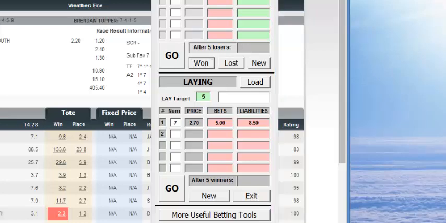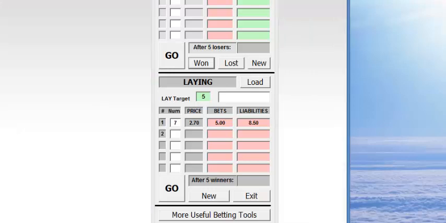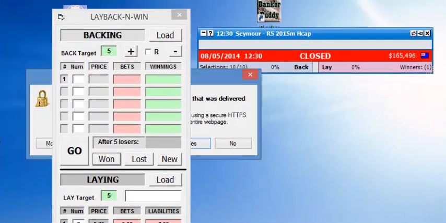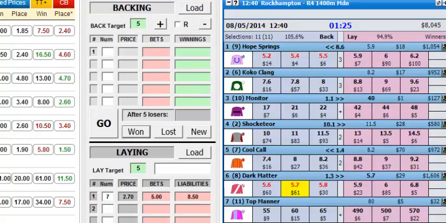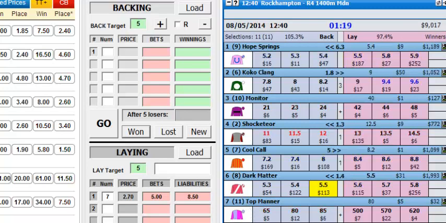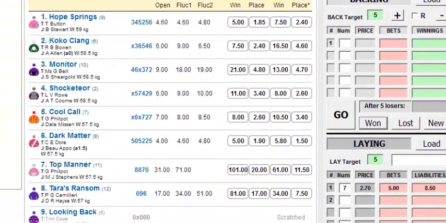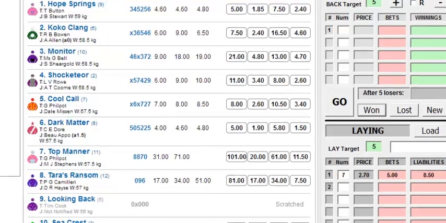Next 5 races. So we've got Rockhampton in 3 minutes. Okay, we've got Rockhampton up here. It looks like the favourite at the moment is Seacrest. We can see that it's a 4.4 for the back on Betfair and 4.7 for the lay. If we go over here to Sportsbet, you can see the fixed price at the moment is 3.8.